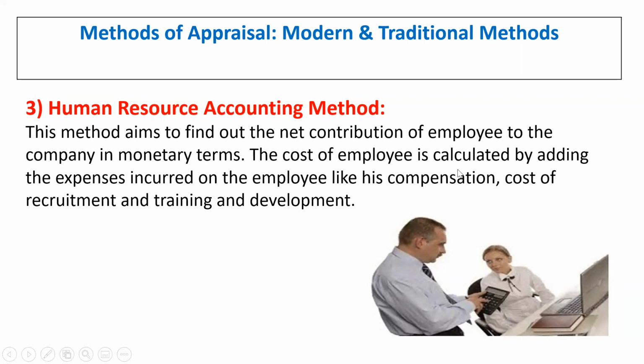The cost of the employee is calculated by adding the expenses incurred on the employee, like compensation, cost of recruitment, and training and development. It has to be compared with how he is going to perform for the organization. That is what we call the human resource accounting method.